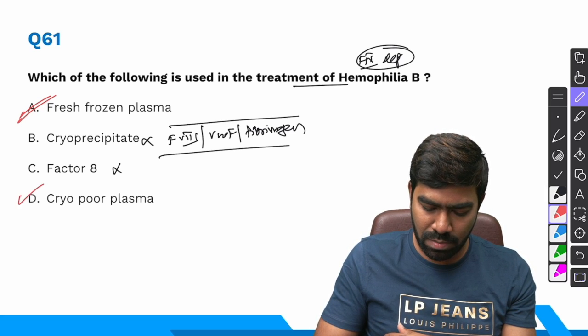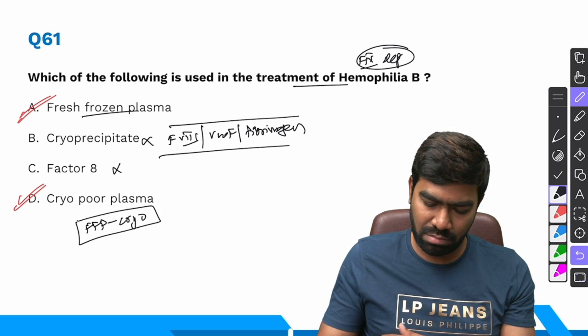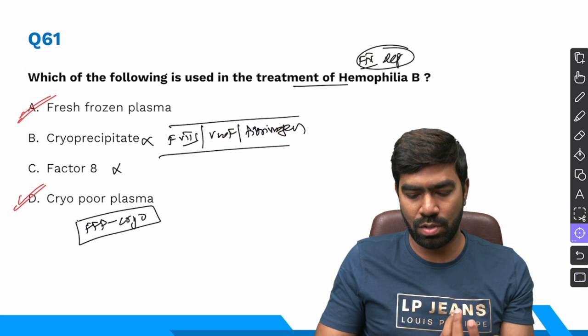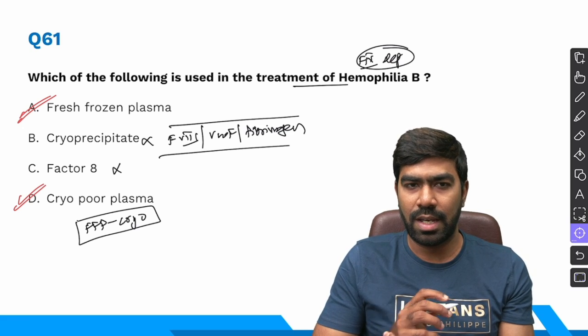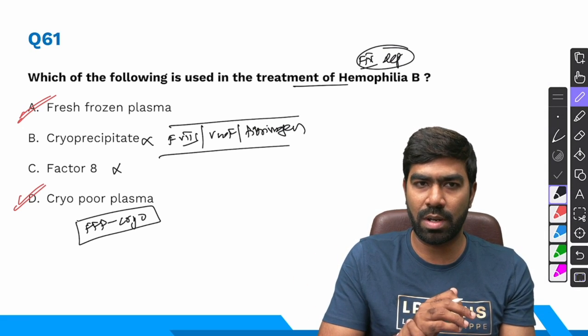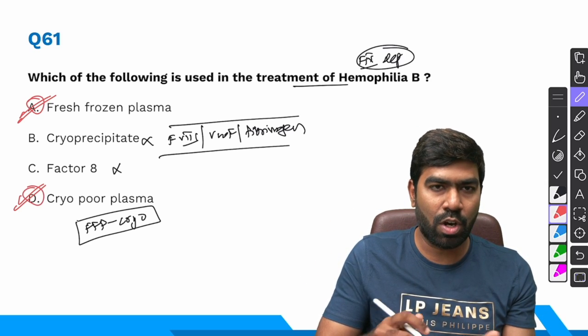And cryo poor plasma is nothing but FFP minus cryoprecipitate. If you remove the cryoprecipitate from FFP, you get cryo poor plasma. So even if you remove factor 8, von Willebrand factor and fibrinogen from FFP, still it will contain a lot of factor 9. So still it can be used for hemophilia B. It's one of the important alternatives for factor 9 concentrates in patients with hemophilia B. So if it's a multiple correct answer kind of a question, then option A and D both will be correct.